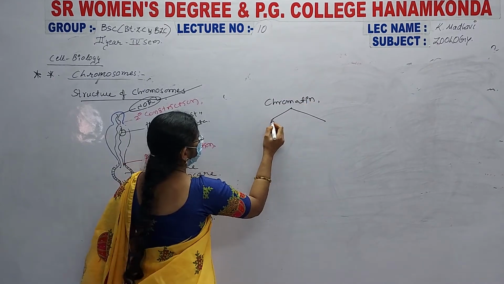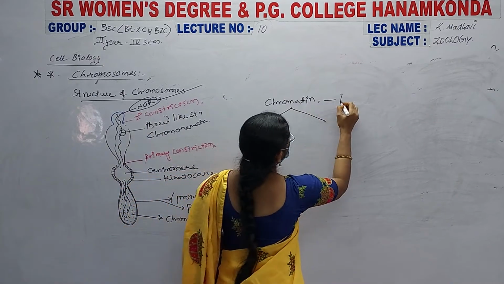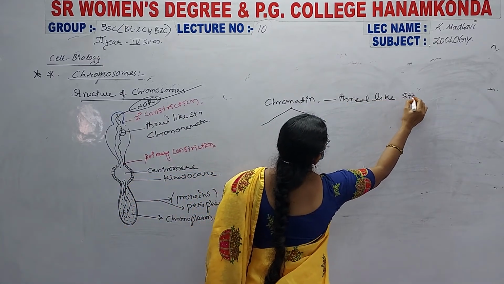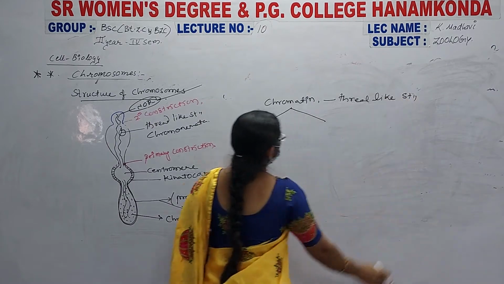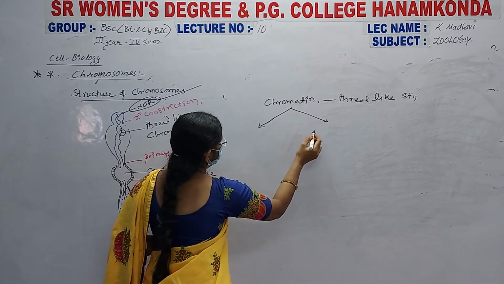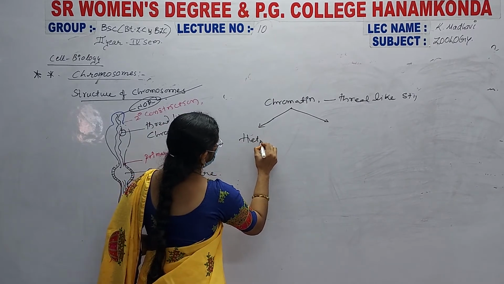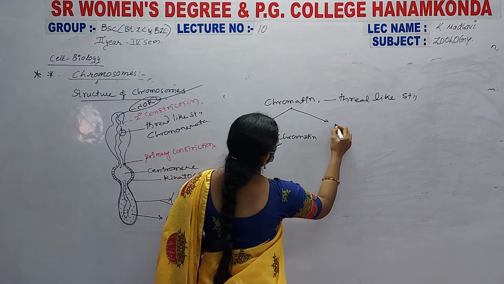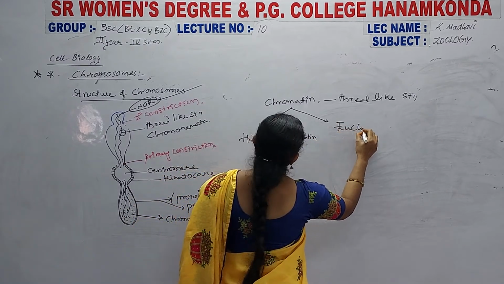These thread-like structures are loosely arranged in the nucleus, and they are categorized into two types: heterochromatin and euchromatin.